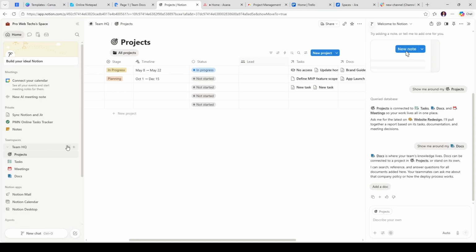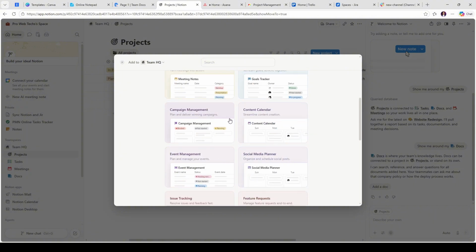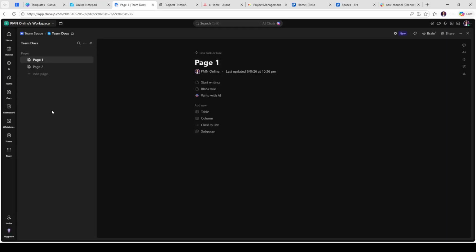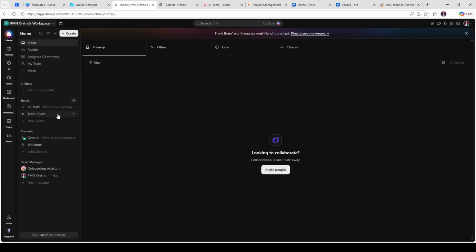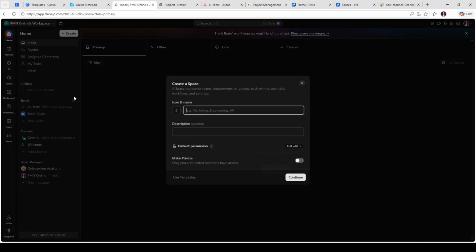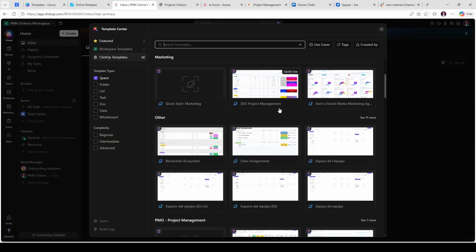These templates provide a custom feel without requiring users to build databases from scratch. Clickup, with over 1,400 templates, offers a range of options from beginner to advanced levels. However, the complexity of Clickup's features can make even a template feel daunting initially. Nonetheless, it provides a comprehensive system for those willing to invest some time in learning.